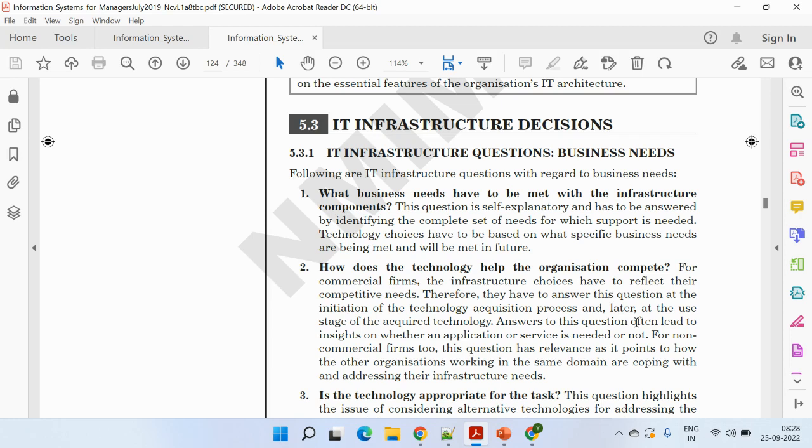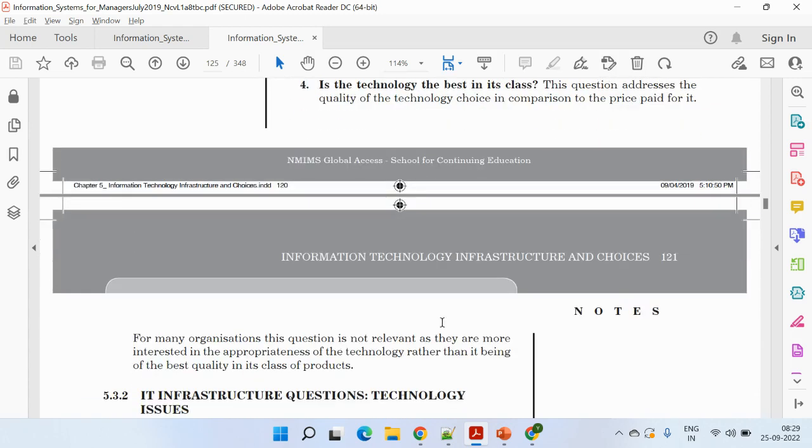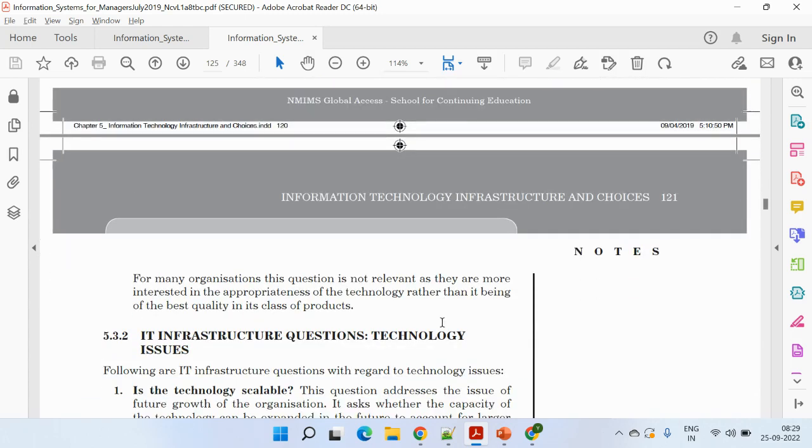And definitely, you need to revamp your IT with the latest market trends. Is the technology appropriate for the task? In the market, most of the technologies are common, but some technologies are specific to some companies. If you opt for specific technologies, although those are costly, they will help you get more details for your business. Is the technology the best in class? It definitely includes the cost as well as other factors. So all these things come to mind.